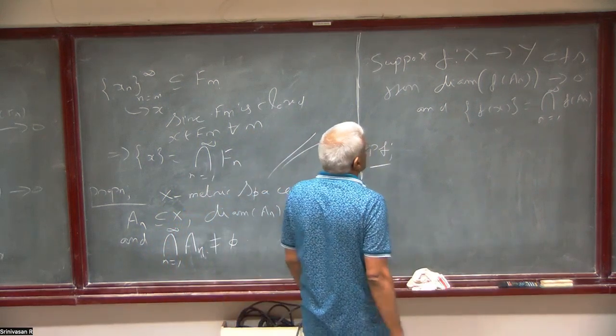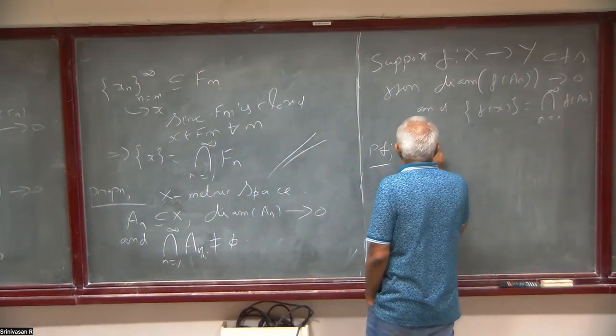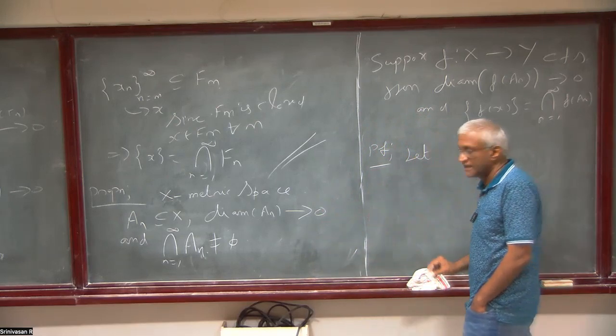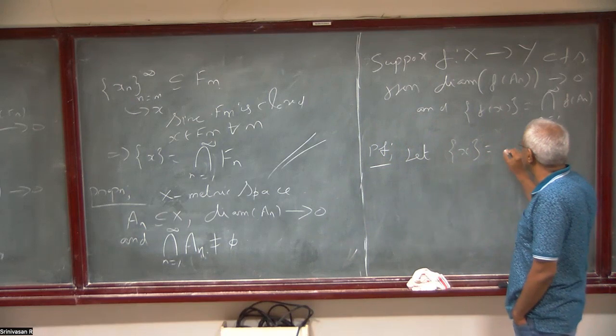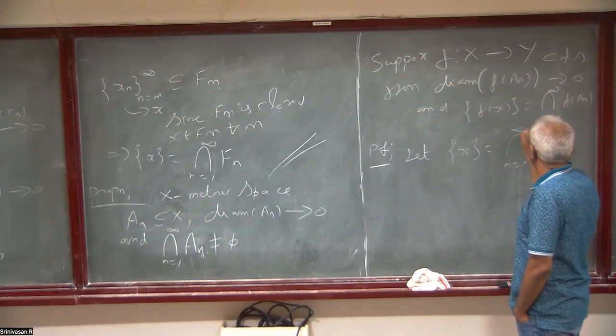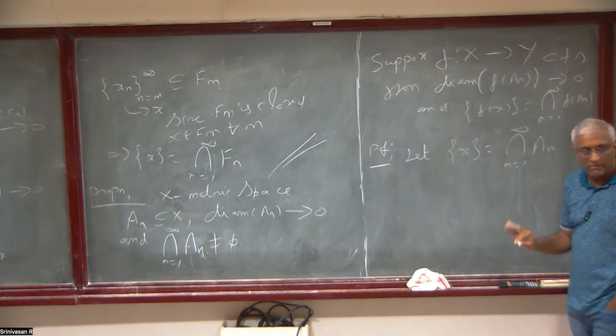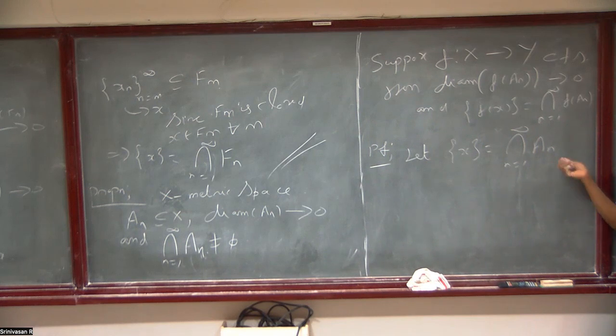So why is this true? Since the diameter goes to 0 and the intersection is non-empty, we already proved that it has to be only one element, say x, the intersection of A_n for n equal to 1 to infinity. There is nothing assumed about decreasing or anything. It is just that the intersection is non-empty, so it has to be some singleton.